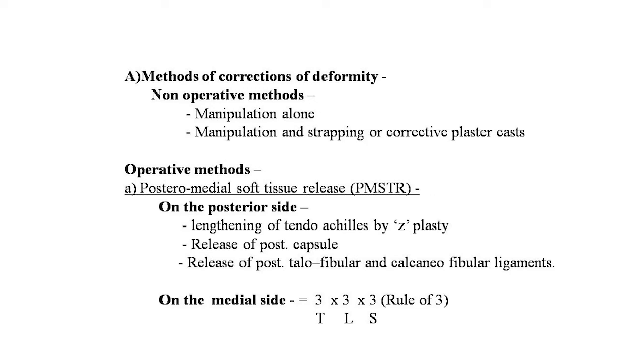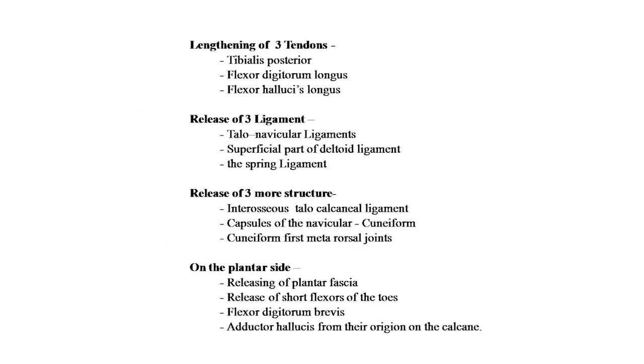On the medial side, 3 by 3 by 3, that is the rule of 3. TLS: T for 3 tendons, L for 3 ligaments and S for 3 structures. We will see in detail. Lengthening of 3 tendons, and those are tibialis posterior, flexor digitorum longus and flexor hallucis longus. And L stands for the release of the 3 ligaments, that is the talonavicular ligament, superficial part of deltoid ligament and the spring ligament.